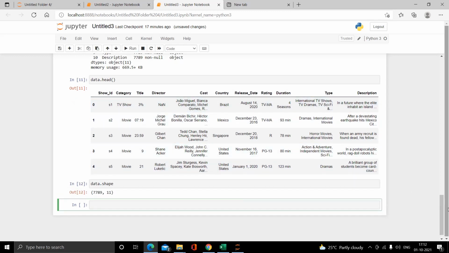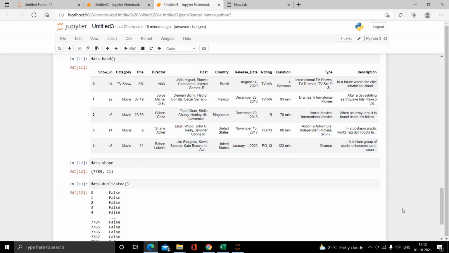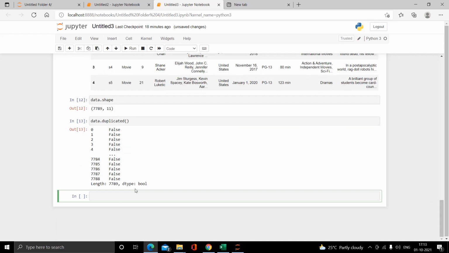So the shape of our dataset file is 11 columns and 7,789 rows. For checking whether any duplicate data is present or not, I have the command data.duplicated. Using this command, we can see that we are getting this result in Boolean form.